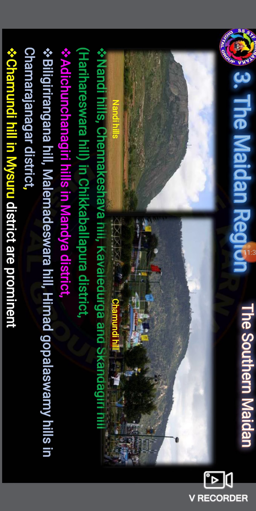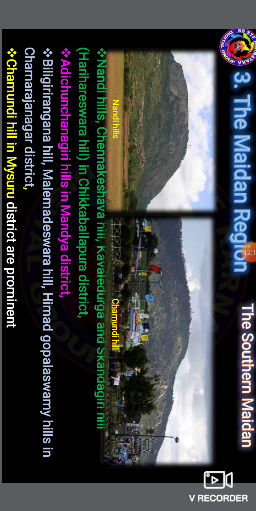These are all in Chikkaballapura district. Adi Chunchanagiri Hills in Mandya district, and then Biligiri Ranganabetta Hills, Malemadeshwara Hill, and Himavad Gopalaswamy Hills. These are all in Chamarajanagara district, and then Chamundi Hills in Mysore district.